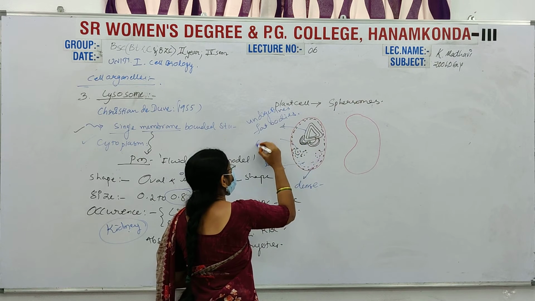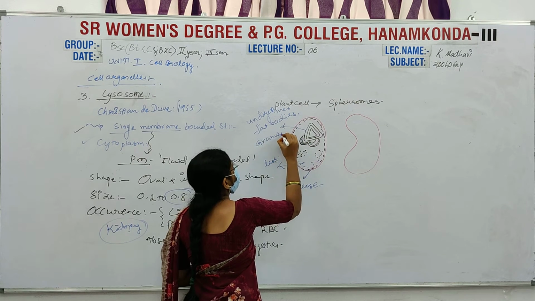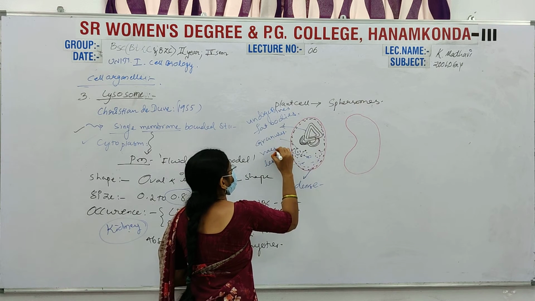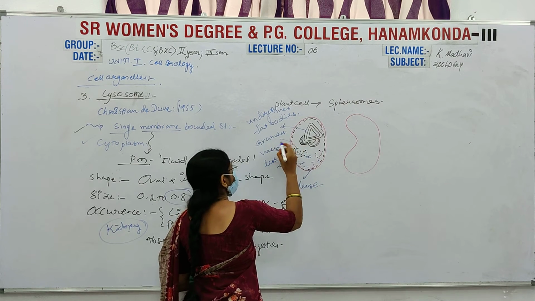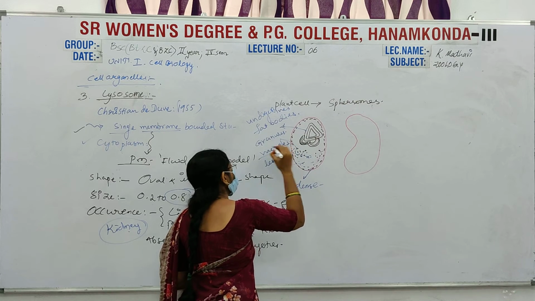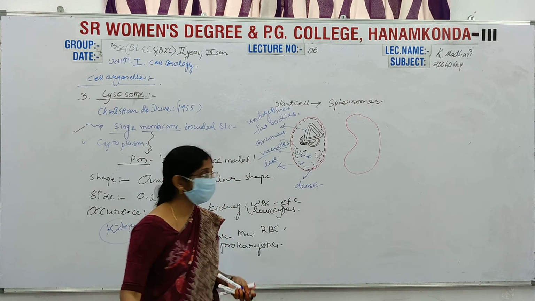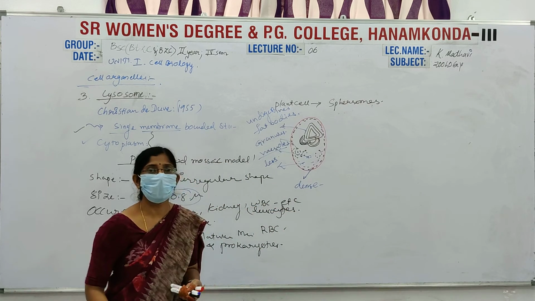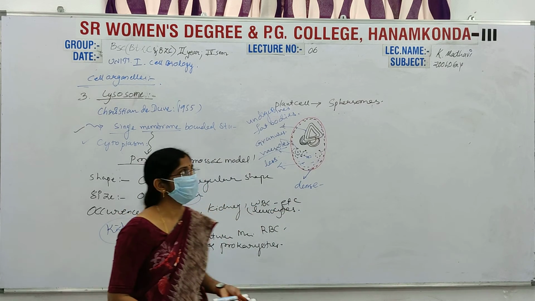These are the granules, and here some vacuoles are present. These structures are present in the lysosome. Some are kidney bean shaped, some are irregular shapes, and some are oval shaped.